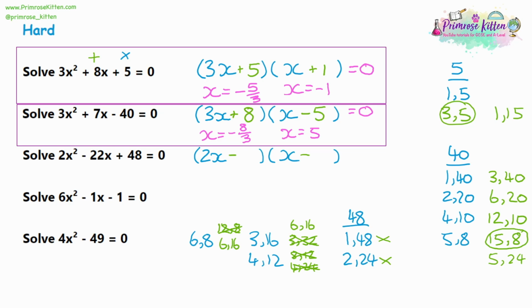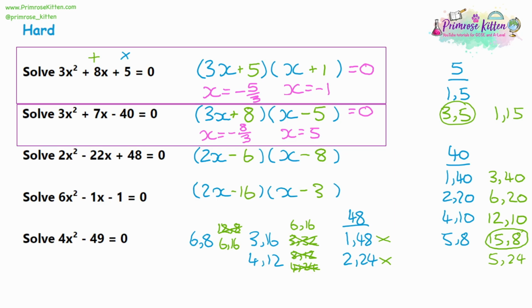So let's set up a second set of brackets for the alternate set of answers. So looking at the 6 and 8 first, it was the 8 that we multiplied by 2. So it's the 8 that has to go in the opposite bracket to the 2. So then the 6 would go in the bracket with the 2x. With the other set, 6 and 16, we multiply the 3 by 2. So the 3 has to go in the opposite bracket to 2x. And then 16 can be in the same bracket.